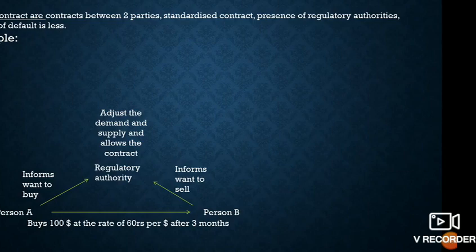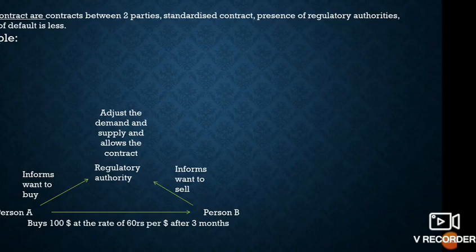He informs the regulatory authority, which will adjust the demand and the supply. Let's say person B has $1,000. From person B, $100 will be sold to person A. So they adjust the demand and supply of these two persons.